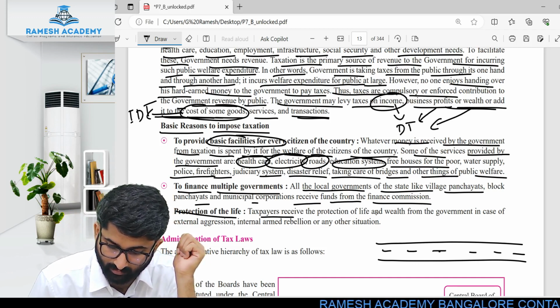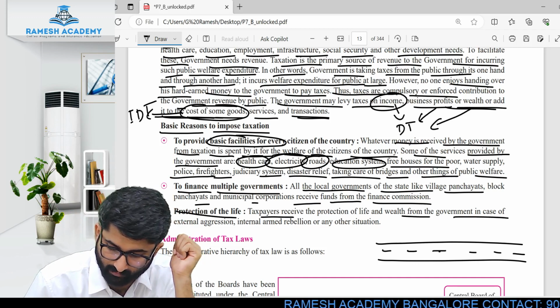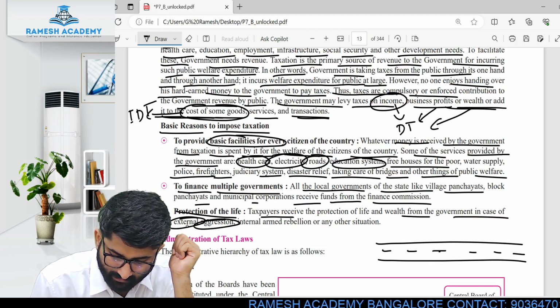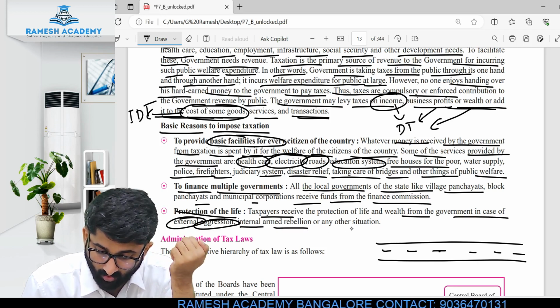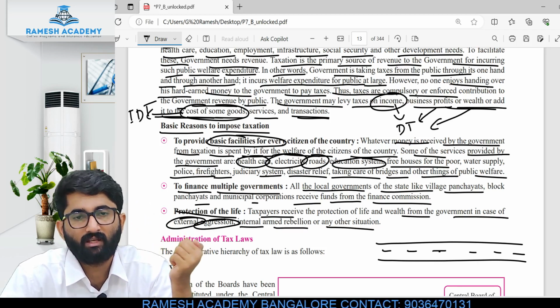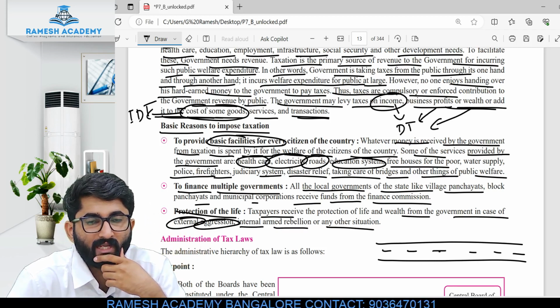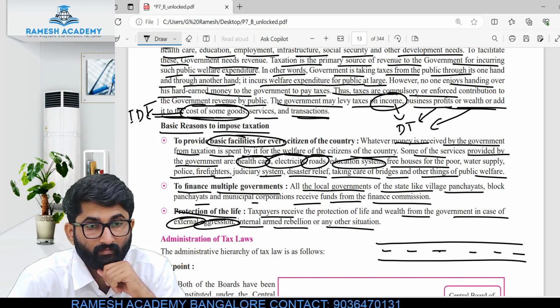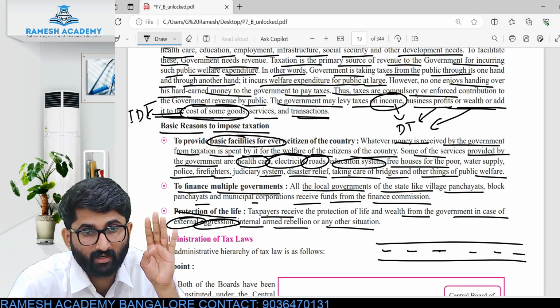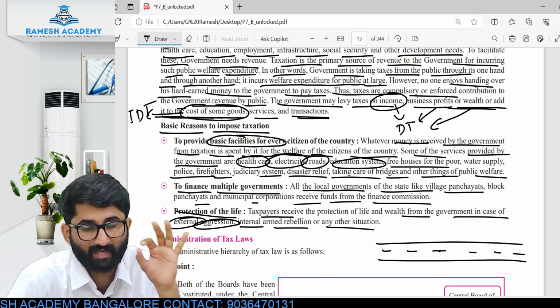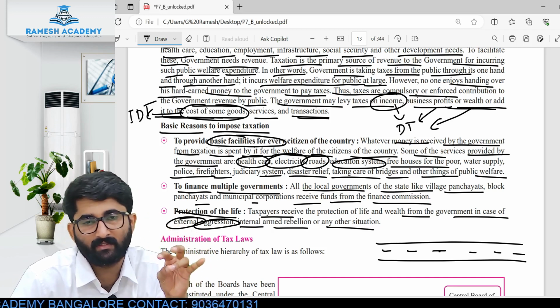Next one, protection of life. The taxpayer receives the protection of life and wealth from the government in the case of external aggressions, internal armed rebellions or any other situation. See, nowadays we are looking at the communal violence which is happening. At the same time, there are some crimes going on, rape cases, murders.